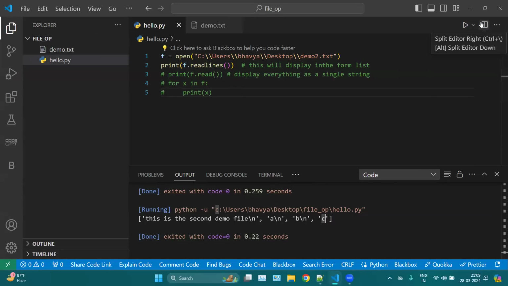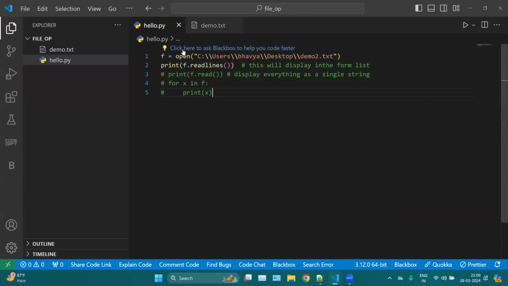Again, it depends on a use case. Whatever you want to use, you can use. Both are efficient. So this is how we can open a file. Simple open, mention the path of your file or the name of your file. Secondly,